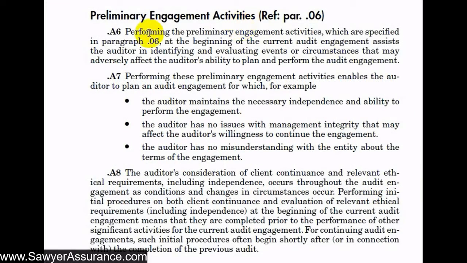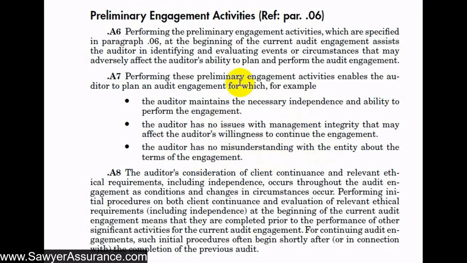First, it says that the reason we are performing each of these preliminary engagement activities is that it would identify and evaluate events or circumstances that may adversely affect our ability to plan and perform the audit engagement. For example, it helps us to maintain the necessary independence and our ability to perform the engagement. It helps us to have no issues with management's integrity that might affect our willingness to continue the engagement. And it also makes sure there's no misunderstanding with the entity about the terms of our engagement.